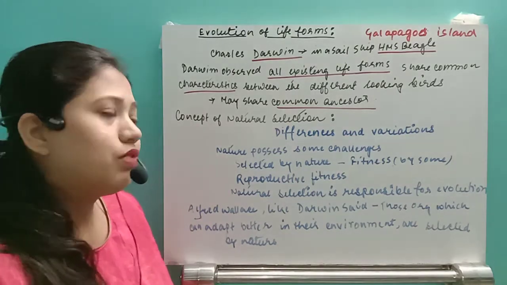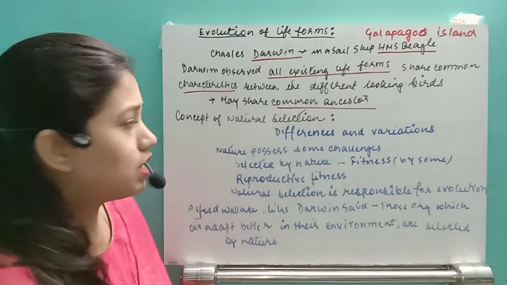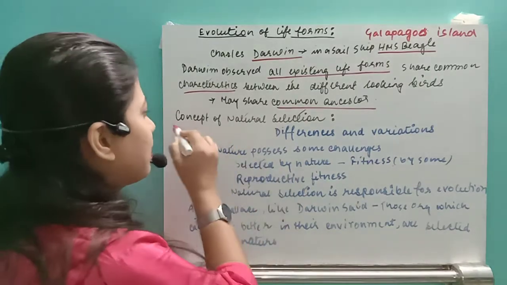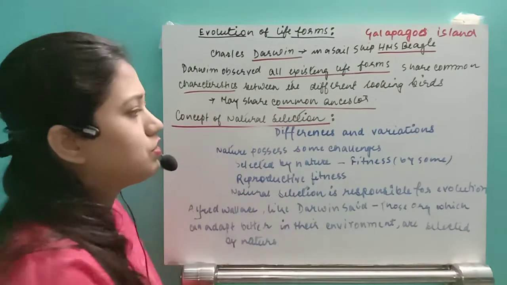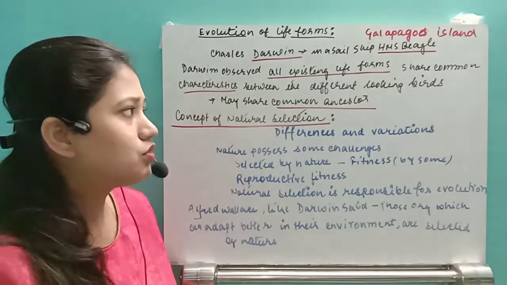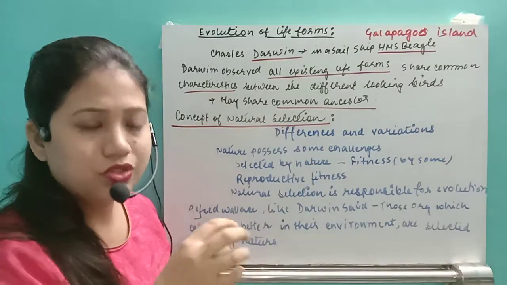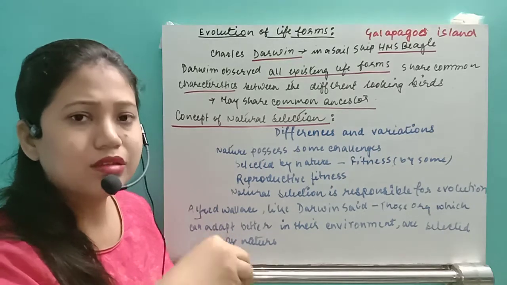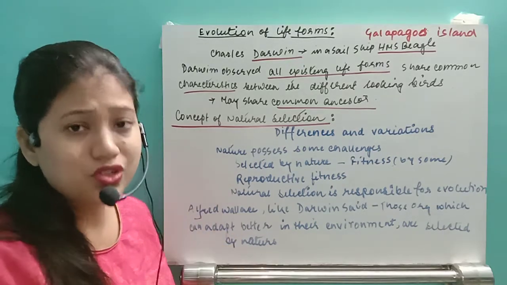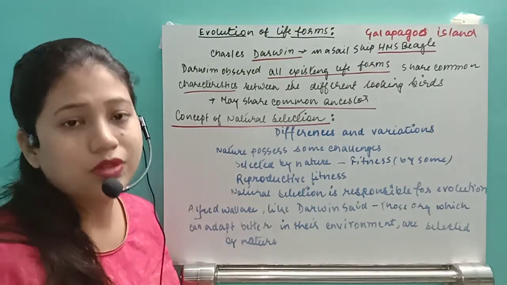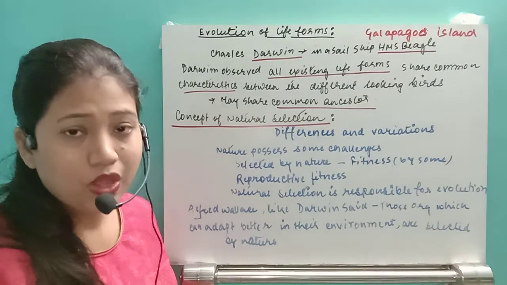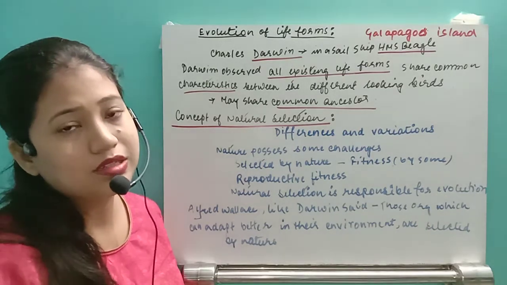So what was the reason for all this? He said that this is the concept of natural selection. Why actually do organisms from common ancestors have to diversify and form different species? That was the question. He found that maybe it is natural selection.